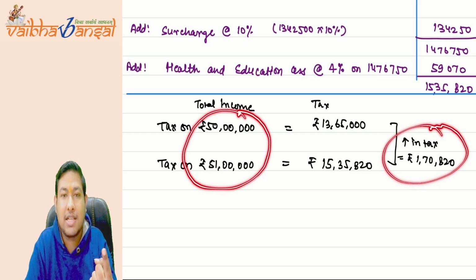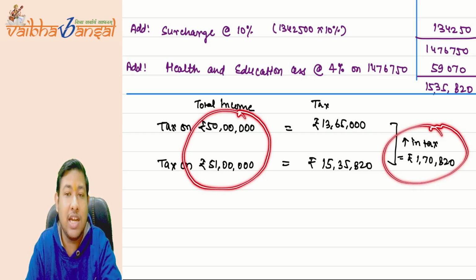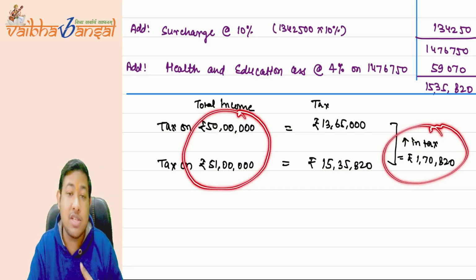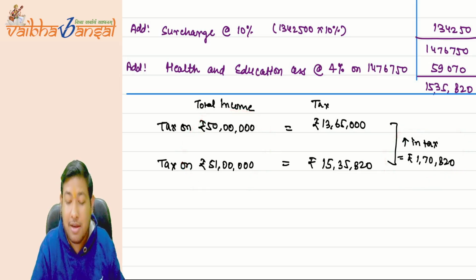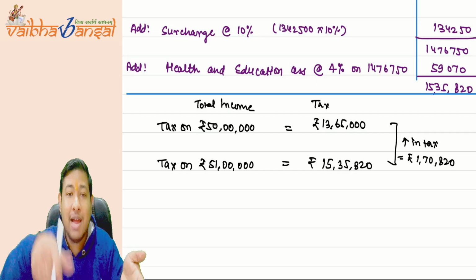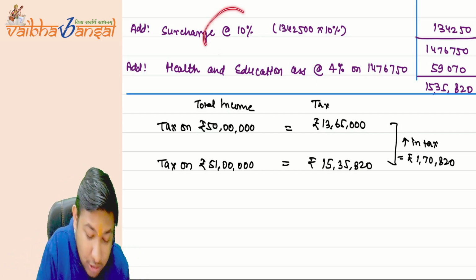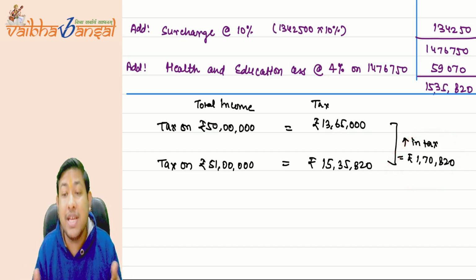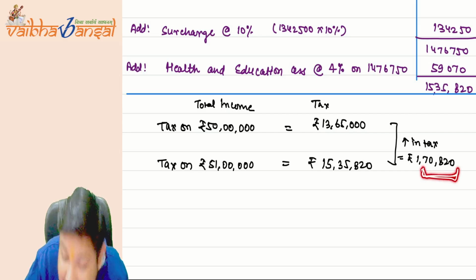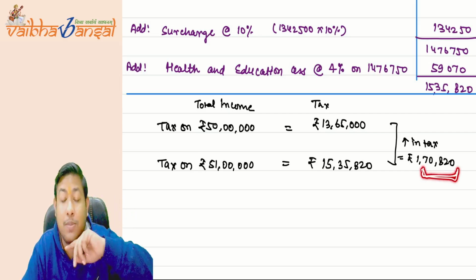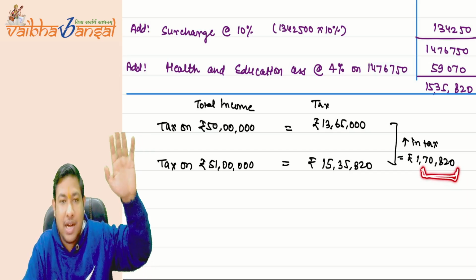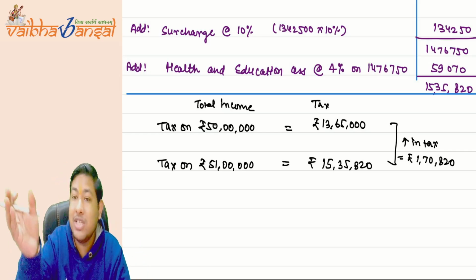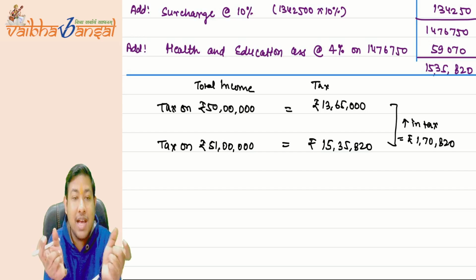I am earning 1 lakh extra, and you are taking tax of 1 lakh 70,820 extra from me. This is very unfair because I am earning only 1 lakh rupees extra. But because of that 1 lakh rupees, I am covered under what? Surcharge at the rate of 10%. And for that, I have to pay extra tax of rupees 70,820. Because I am earning 1 lakh rupees extra and I have to pay tax of 1,70,820. So there is a mismatch.